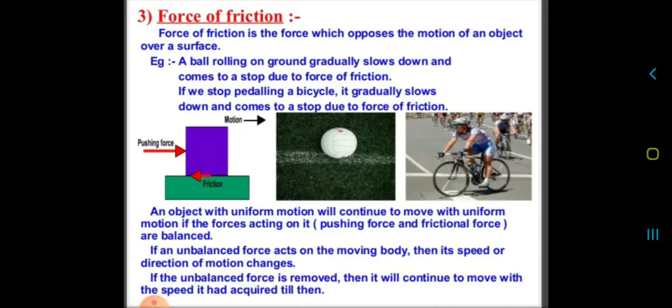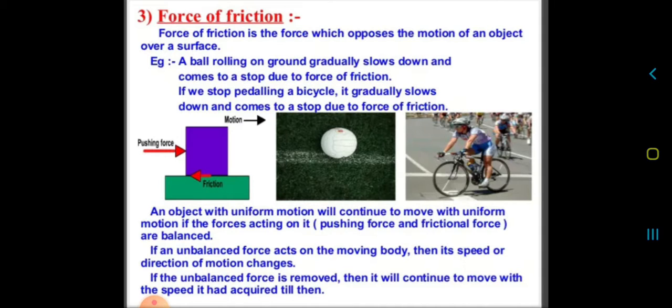and laws of motion. Okay, so in the last class we discussed what is force and the various effects of force, and we also discussed balanced and unbalanced force. Okay, and there was a small discussion about force of friction also. So let us quickly revise what we have studied in the previous class.